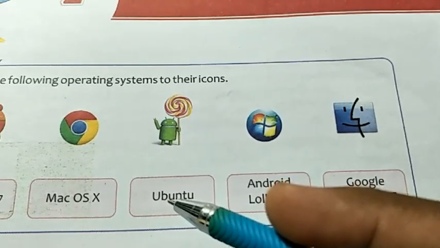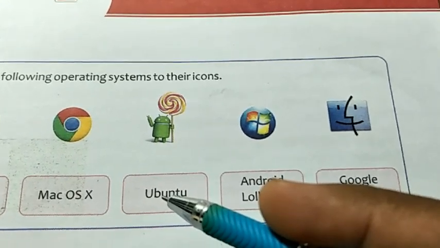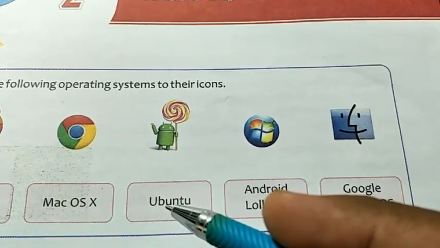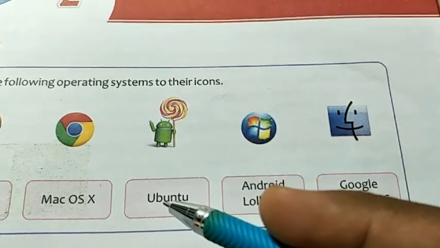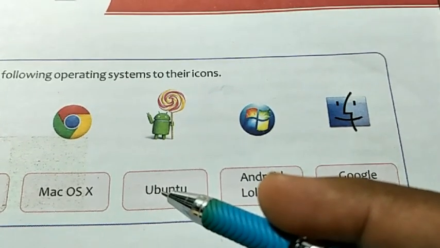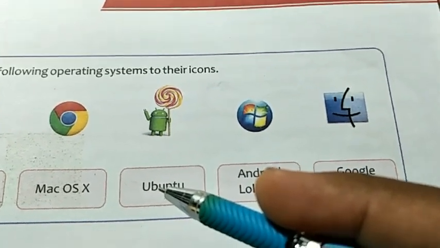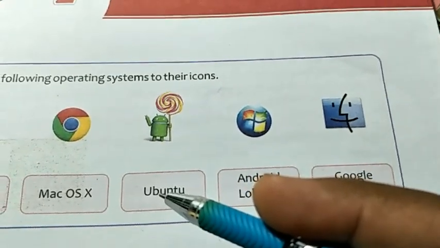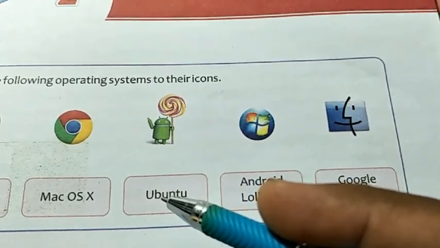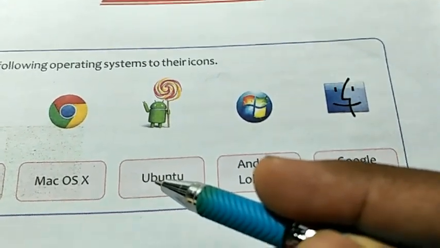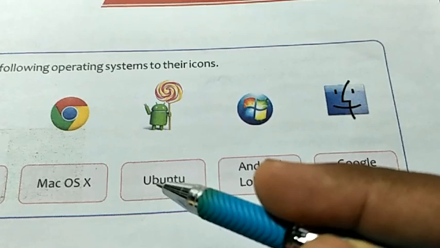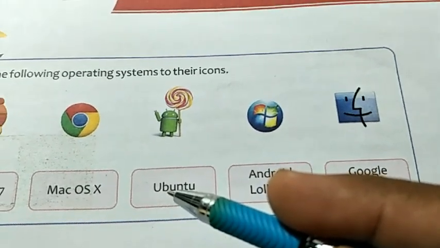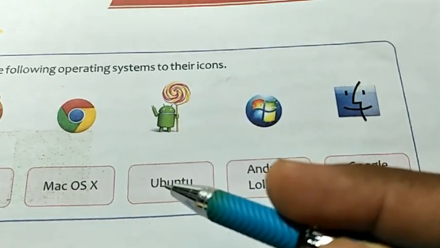Okay, so that is the main software which manages all the parts of the computer. All the hardware parts and software parts are managed by the main software. The name of that software is operating system. That is called the operating system, the main software of the computer.